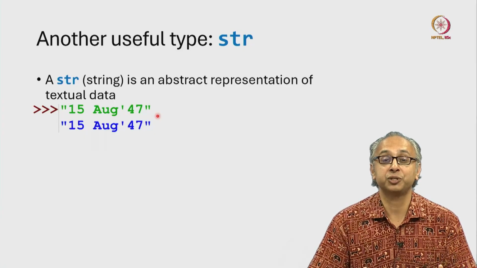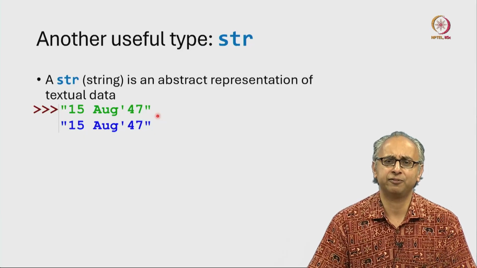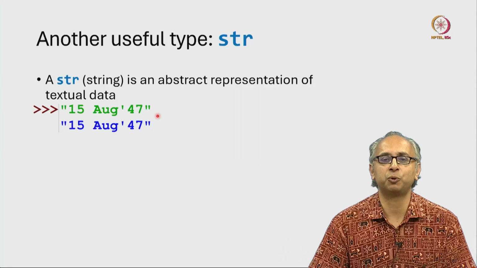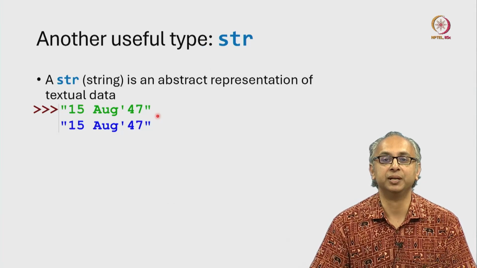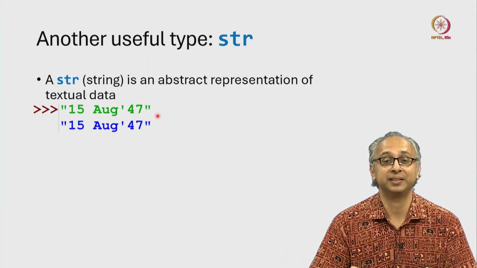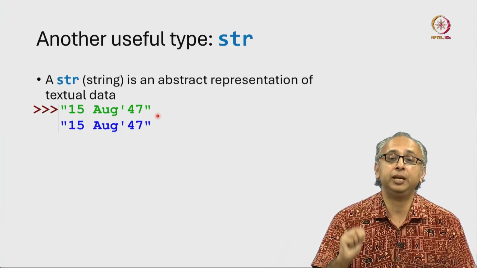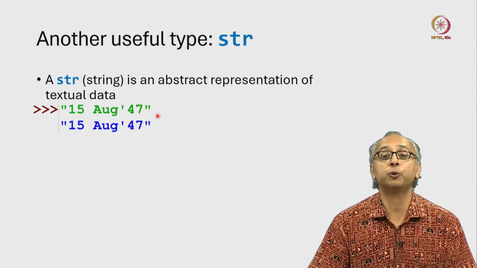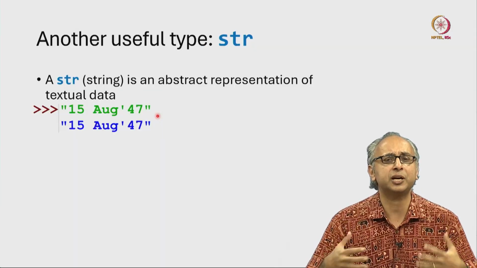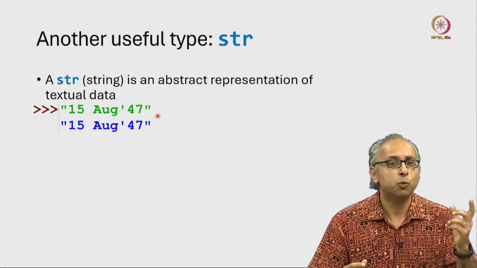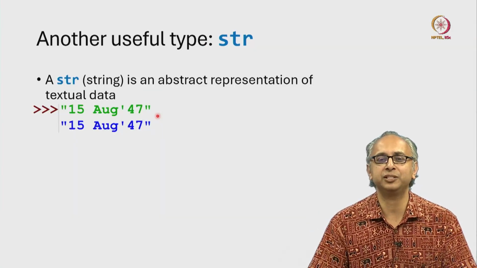So now, of course, the question will be in your mind, what if I have a string that has both a single quote and a double quote in it? How do I represent that in Python? I'm going to give you 3 different ways of answering questions like this, because questions like this are going to come flooding to your mind. What about this situation? What about that situation?